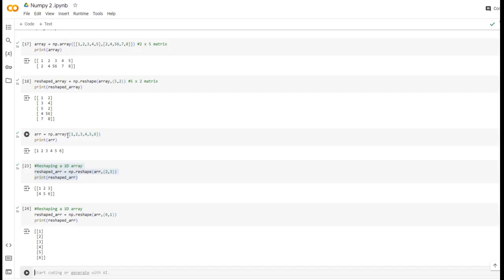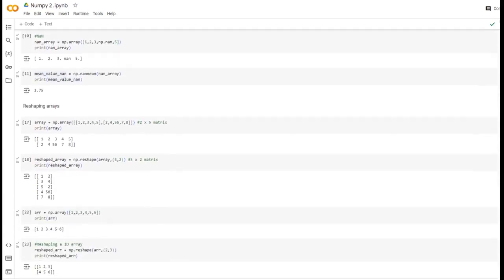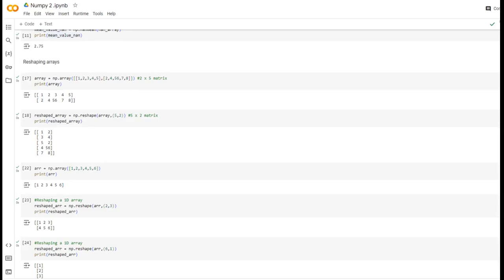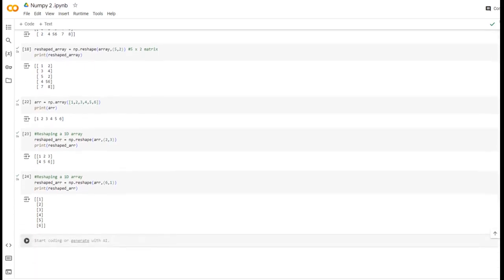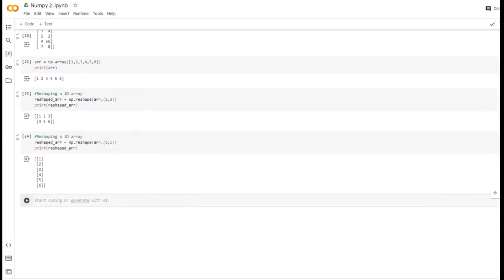This is what reshaping a matrix is. First we saw how to reshape a 2-dimensional array, the various possibilities. You can reshape a 1-dimensional array or a 2-dimensional array the same way, with reshape.